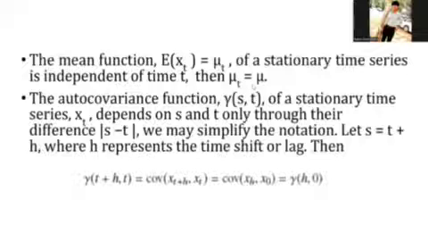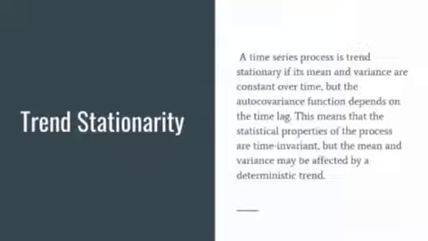The autocovariance function of weak stationarity is gamma of (t+h, t), equal to the covariance of x_{t+h} and x_t, equal to the covariance of x_h and x_0, equal to gamma of (h, 0). That's all for my topic.